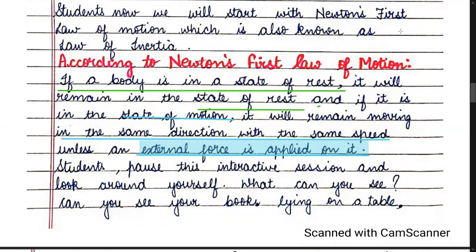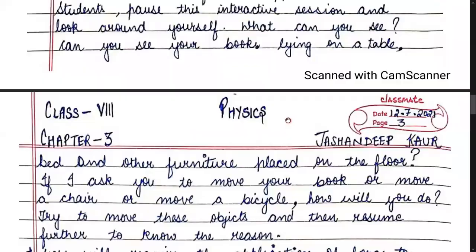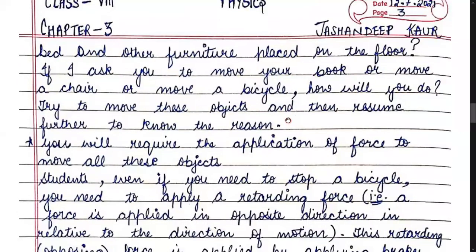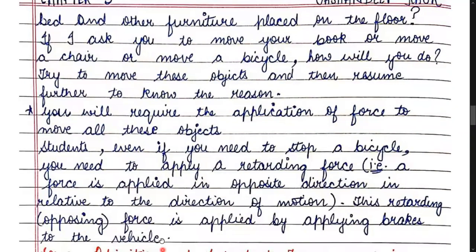Now students, kindly pause this interactive session and look around yourself. What can you see? Can you see your books lying on a table? And then you can see a bed and other furniture placed on the floor. If I ask you to move your book or move a chair or move a bicycle, how will you do it? Try to move these objects and then resume further to know the reason.